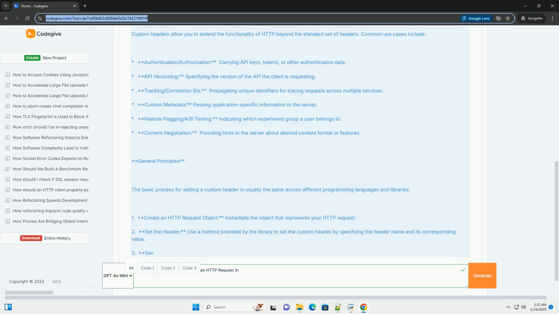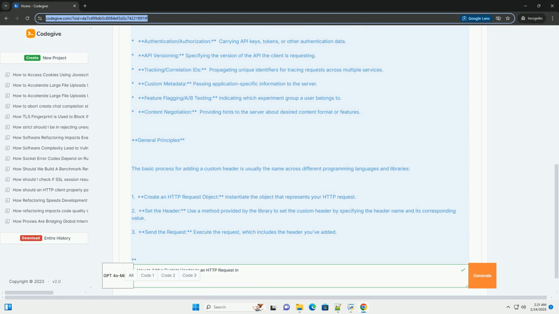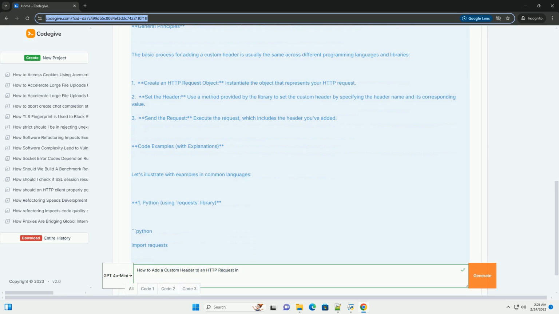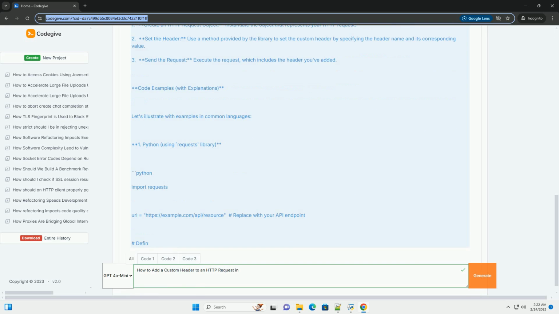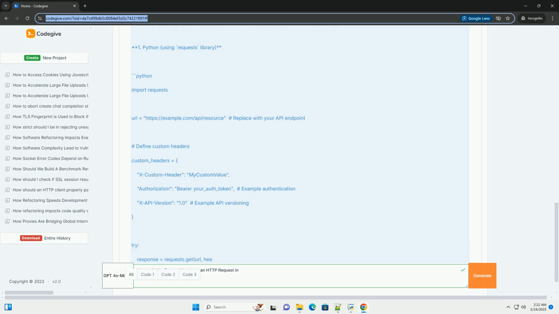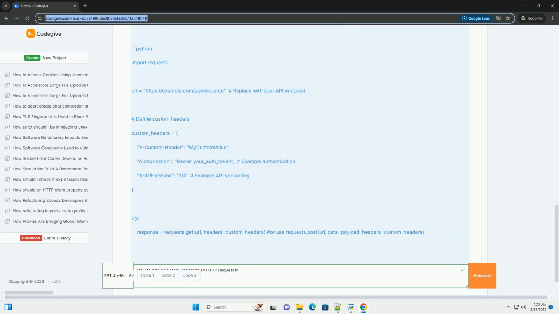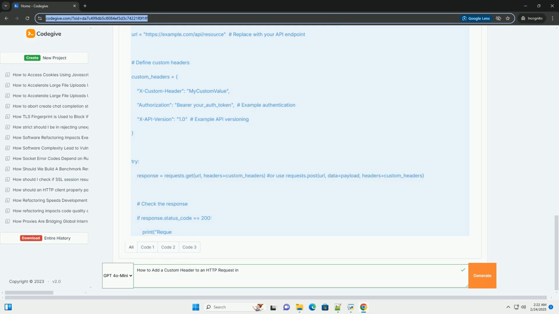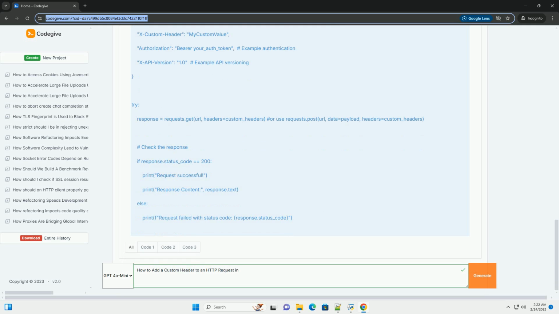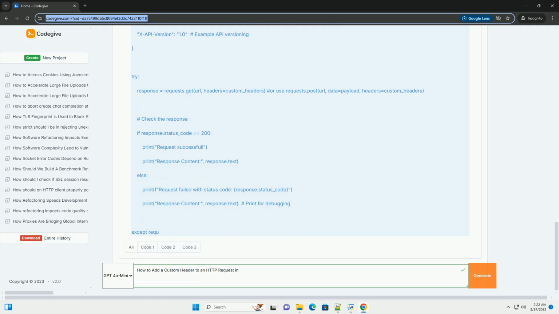Why add custom headers? Custom headers allow you to extend the functionality of HTTP beyond the standard set of headers. Common use cases include authentication/authorization, carrying API keys, tokens, or other authentication data. API versioning, specifying the version of the API the client is requesting.